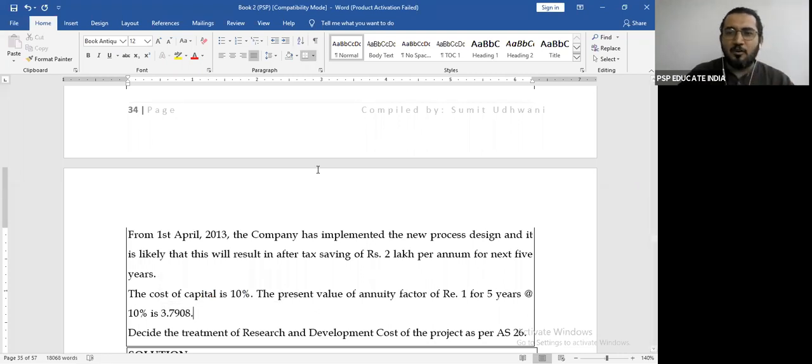Now quickly, everyone on your chat box, tell me, how much have you incurred in the development phase that you will capitalize? What's the amount? Quickly on your chat box. 8 lakhs? Okay, perfect. 8 lakhs is what you want to capitalize.